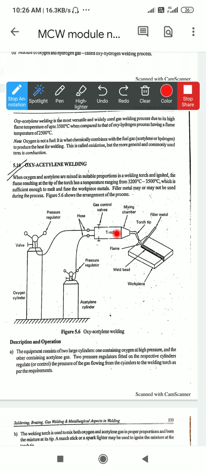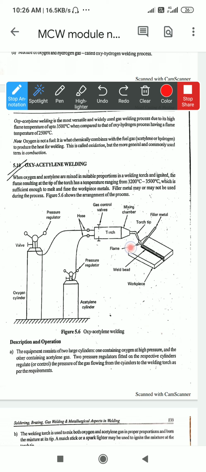When you open that valve for the first or second step, or if you turn the gas regulator, the percentage of the gases from the cylinder coming to the burner increases or decreases. As the percentage of the gases increases or decreases, the fire flame of the burner also increases or decreases. As per the requirement of the flame, the regulator is operated. In the same way, the gas controlling valves given on the torch are operated by the operator and regulated as per the required flame.